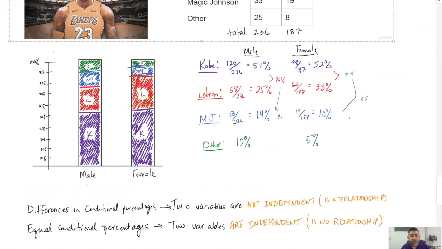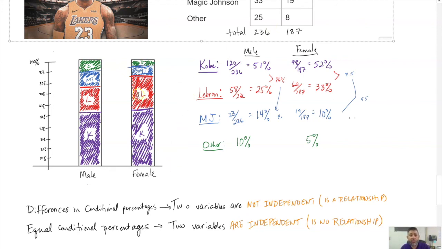Since these have differences, I would say that the variables gender, or sex, and which Laker they decided was their favorite, or the best Laker of all time, those two variables are not independent, or there is a relationship between them.